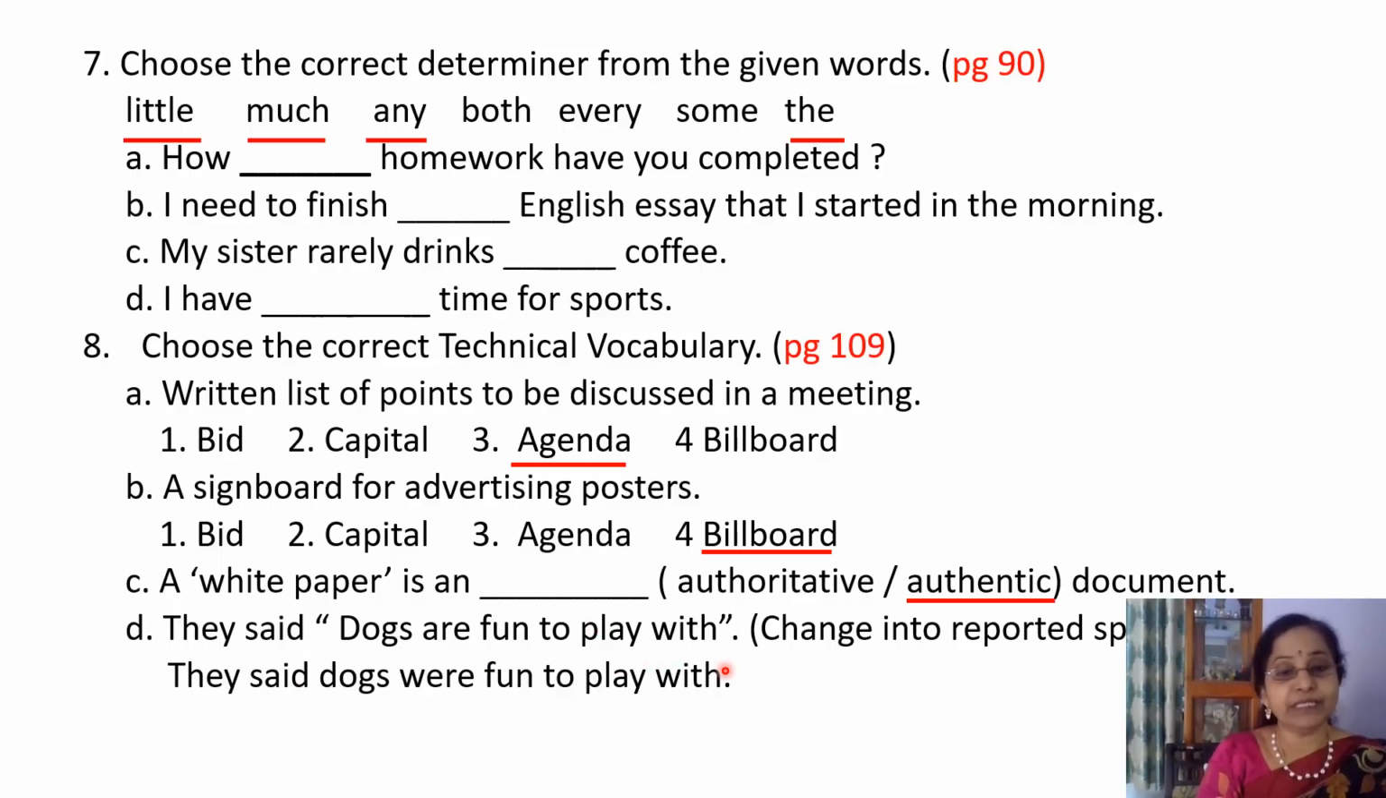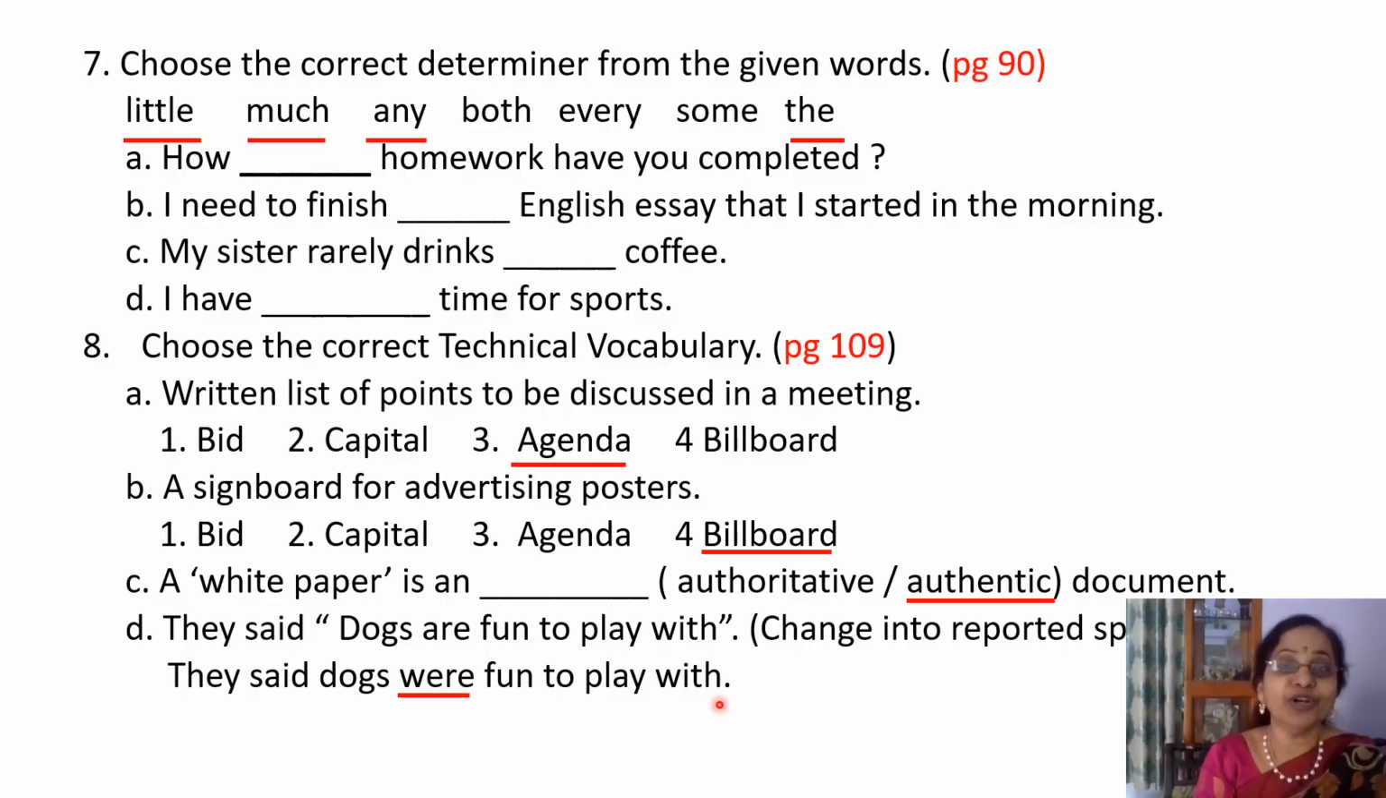They said dogs are fun to play with. Change into reported speech. So they said dogs were fun to play with. The verb are changes to were because the reporting verb is in past tense. That's why all the verbs in the following sentence will be changed into past tense only, and remove the inverted commas. Never put the inverted commas in the reported speech, and then close with the full stop. These are the important instructions you have to remember.